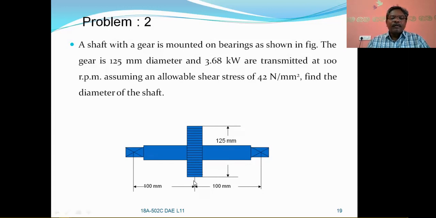The length of the shaft between the bearings is 200 mm. From the gear to one bearing is 100 mm and to the other bearing is 100 mm. So for this you have to determine first of all the maximum bending moment, and then from the power formula you have to determine the torque value.